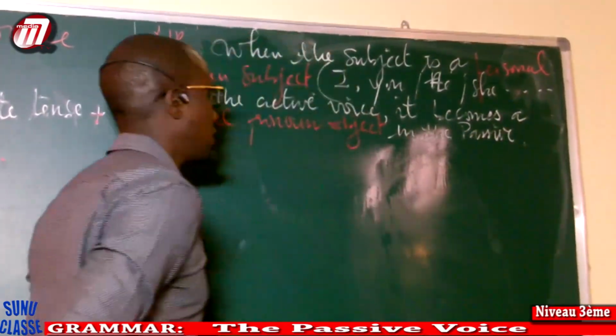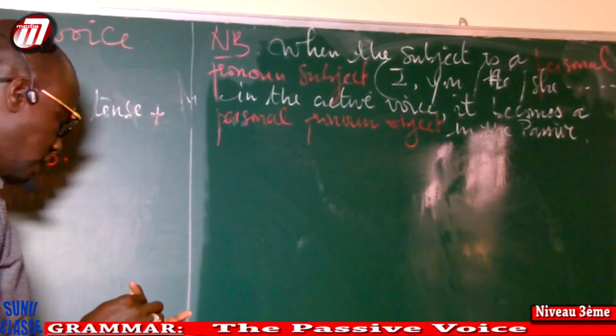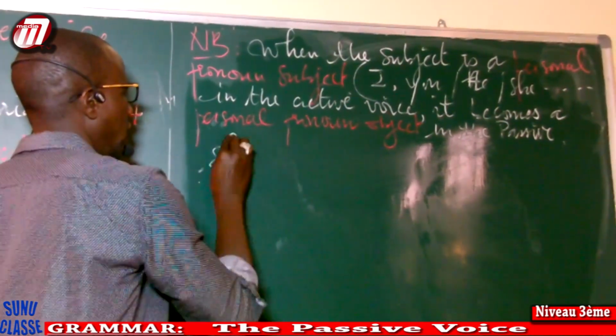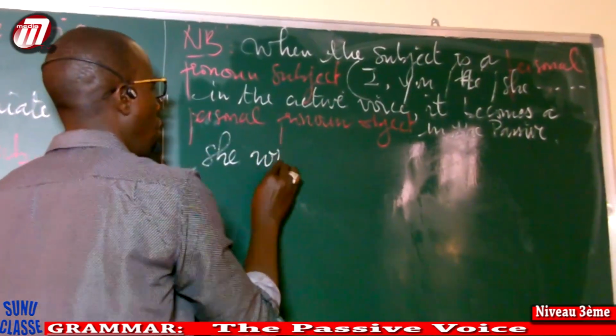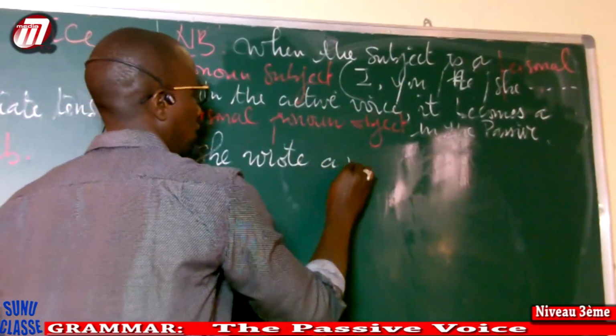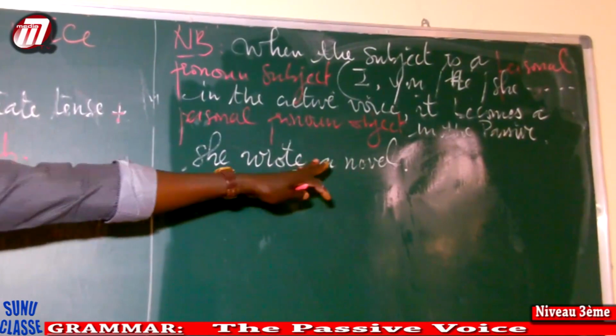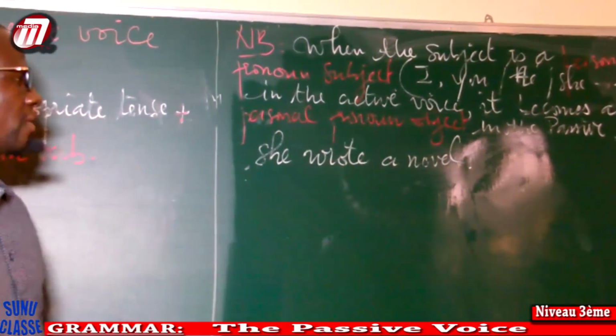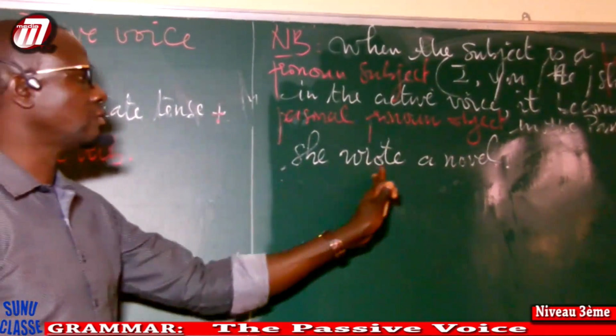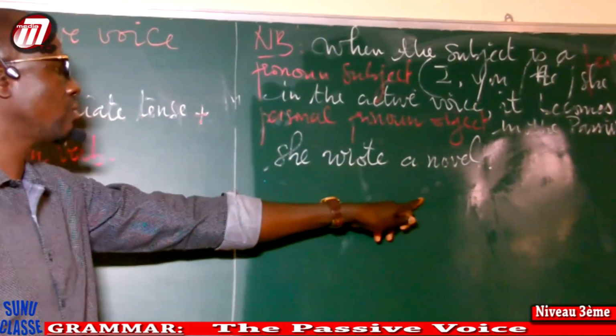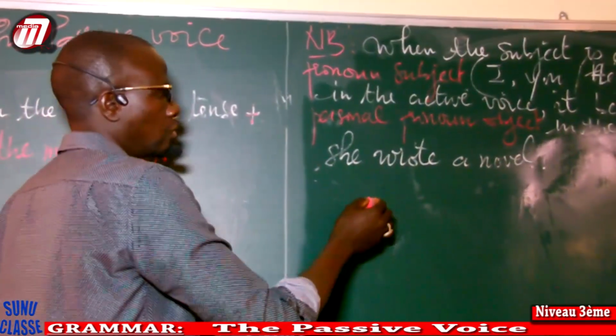For example, I'm going to give an example. I say, she wrote a novel. A novel is a book. Now, look carefully. When you want to turn this one into the passive voice, the first thing we have to take is the verb.